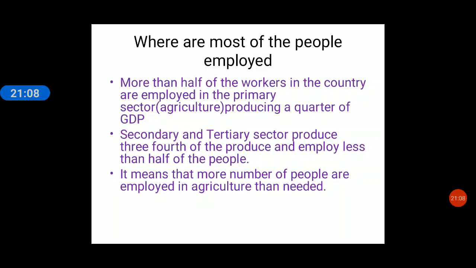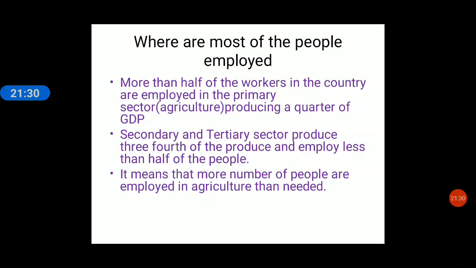Now see the two things, the differences. More than half. So if you say 60%, I say more than half means we consider 60%, suppose. So if 60% of people are working in the primary sector, how much are they able to produce? Only a quarter in the GDP. What is GDP?